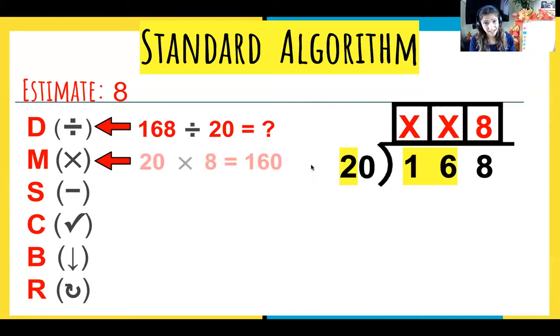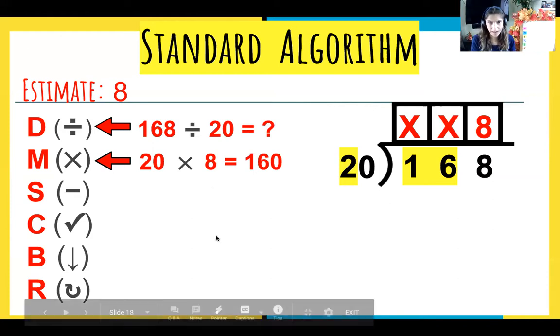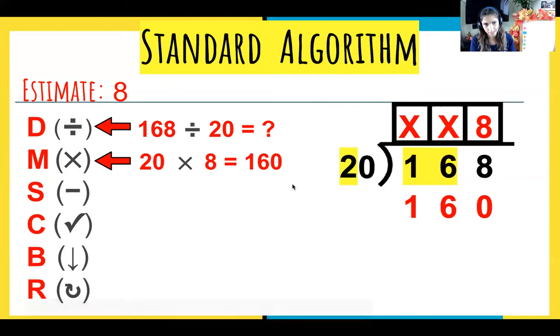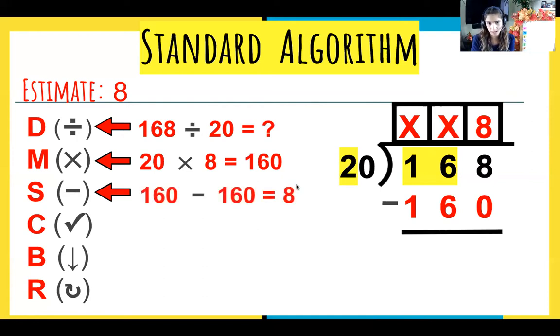And now let's test it out. 20 times 8 gives us 160. That's definitely the closest we're going to get. If we had done 20 times 9, we'd get 180, which is too much. All right, so now we've multiplied, we get 160. Subtract to see if we have any remainders. 168 minus 160 equals 8.